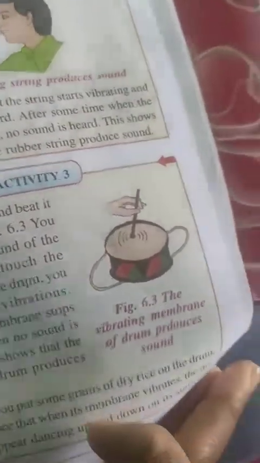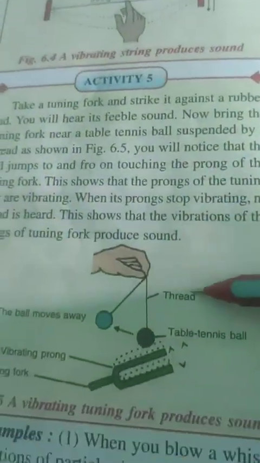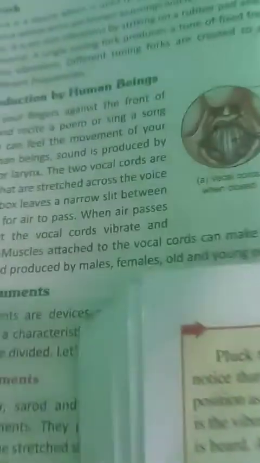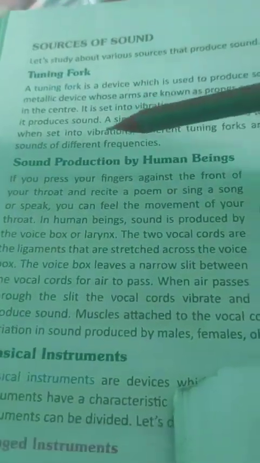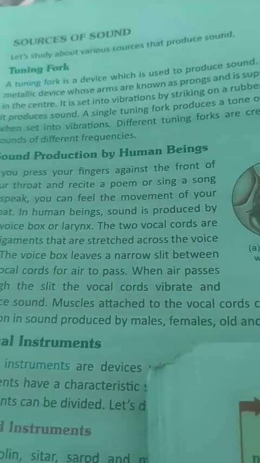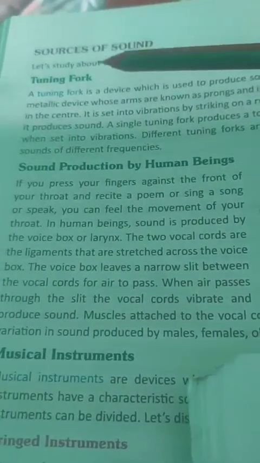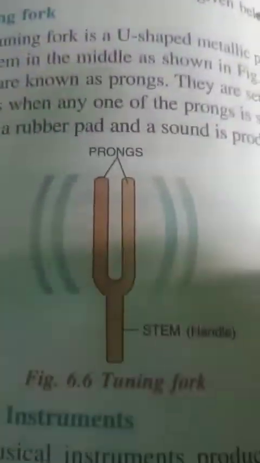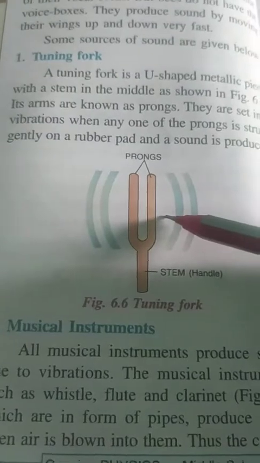Okay, children? So many activities are there. You can read, you can understand. Now, sources of sound. What are the sources of sound? First, one source is already told, just taught, explained: human beings, vocal cords. And next is tuning forks. What is a tuning fork, children? You can see this picture. This is called a tuning fork.